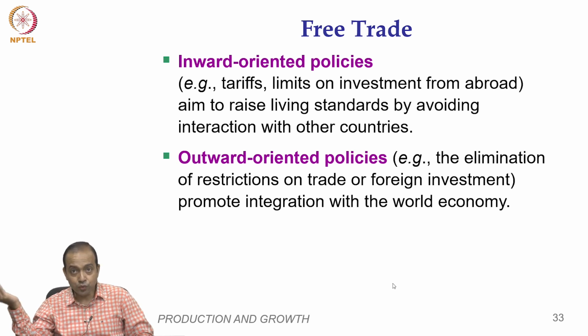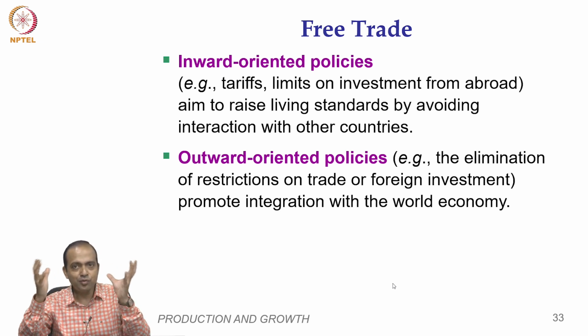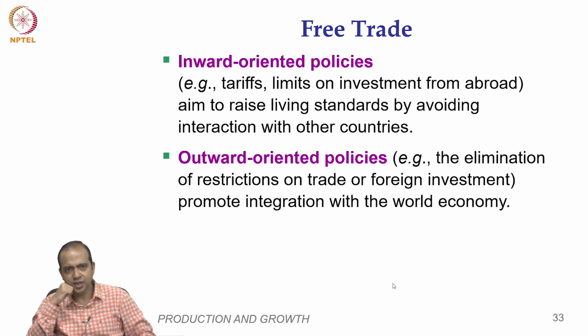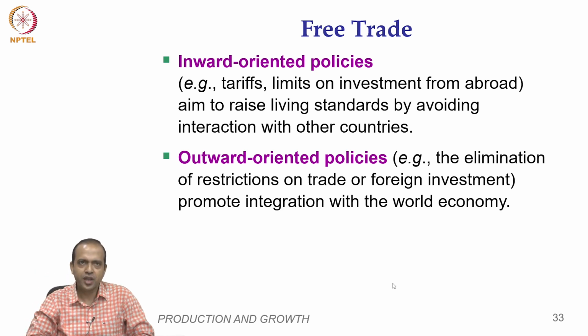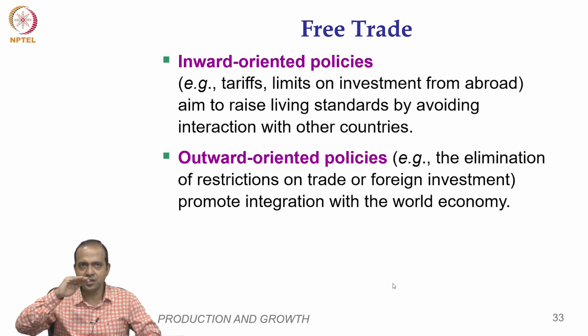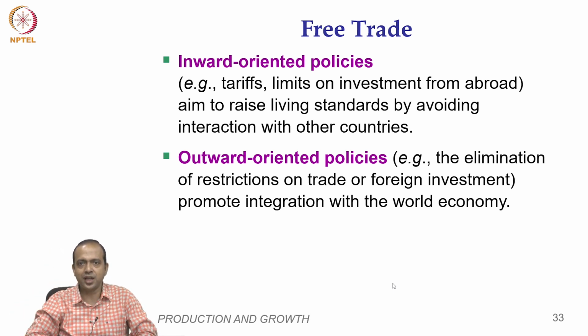Okay. Through free trade you get many imported items, and in our previous lecture we said that when you have many items to select from, the value of your dollar increases. That is why cost of living goes down, standard of living increases. Now, free trade is of two types, inward oriented and outward oriented. Inward oriented policies mean the government will impose tariffs and limit investment from abroad, so they aim to raise living standards by avoiding interaction with other countries.